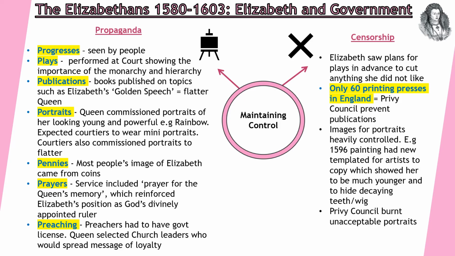Prayers, so they would include a prayer for the Queen's memory, which reinforces her position as God's divinely appointed ruler, and then preaching as well. Preachers have to get a government licence, which means the Queen selected church leaders who would actually spread a message of loyalty, so they're not having people openly speaking against Elizabeth.